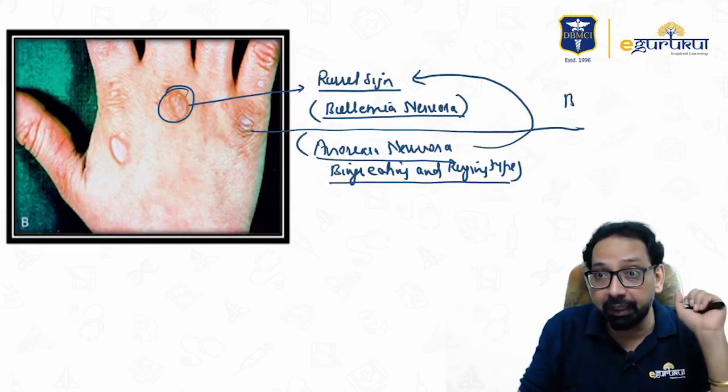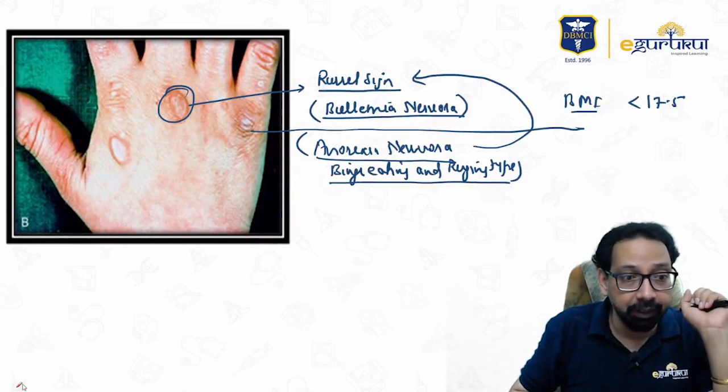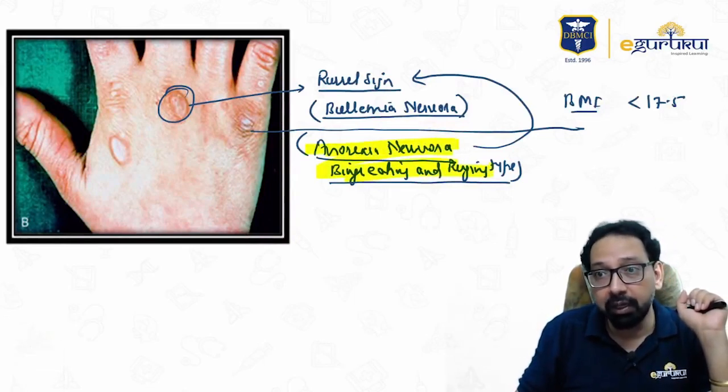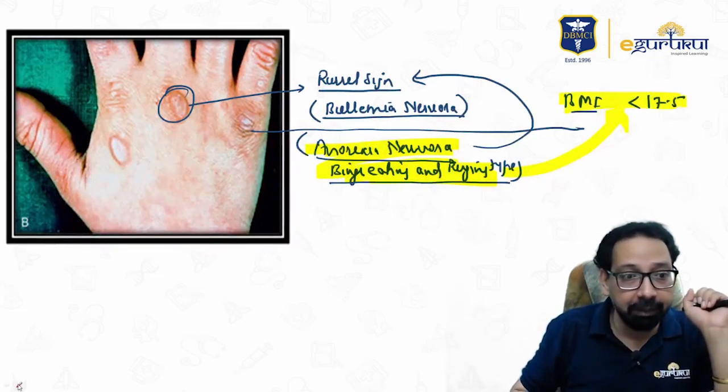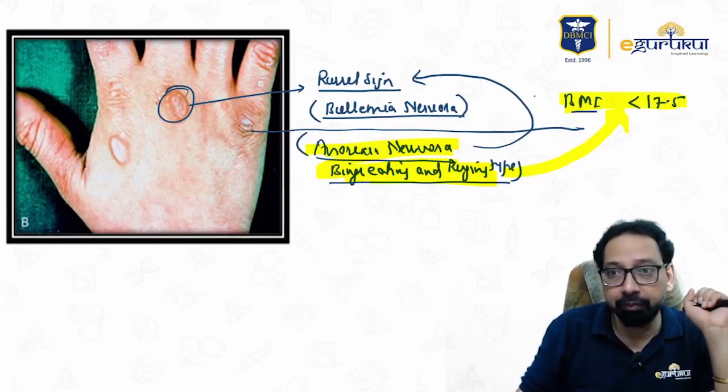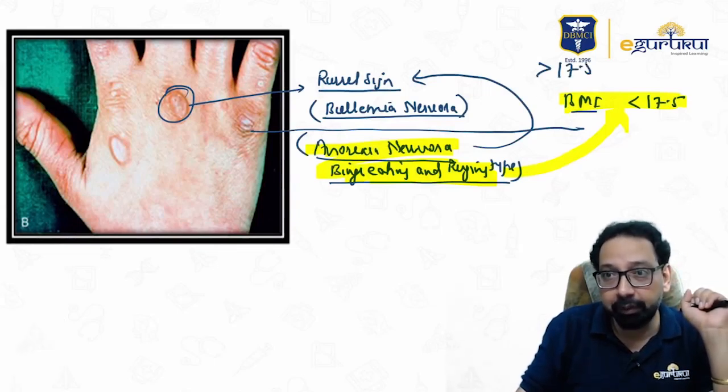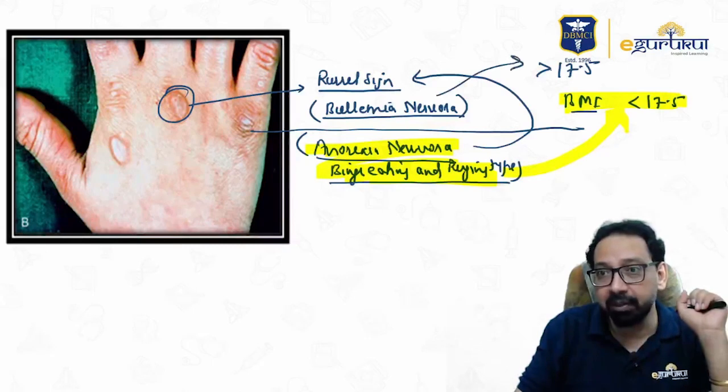You can differentiate by BMI. If BMI is less than 17.5, the answer would be anorexia nervosa, binge eating and purging type. And if BMI is more than 17.5, then it is bulimia nervosa.